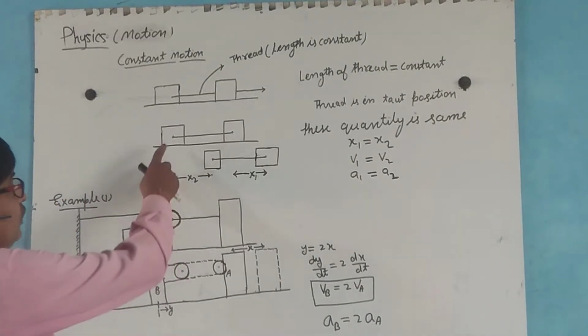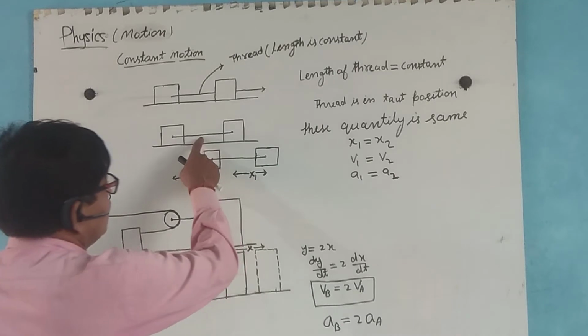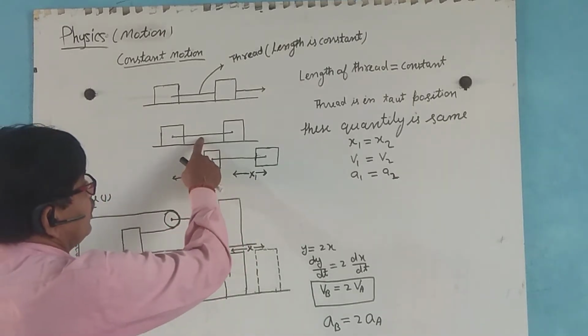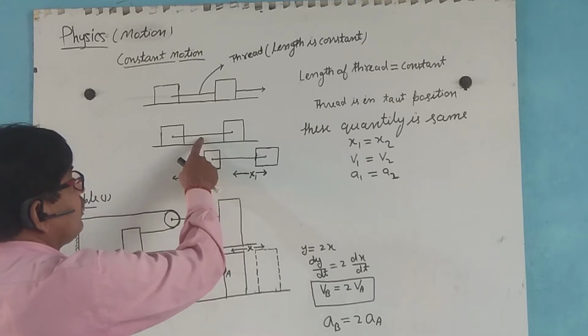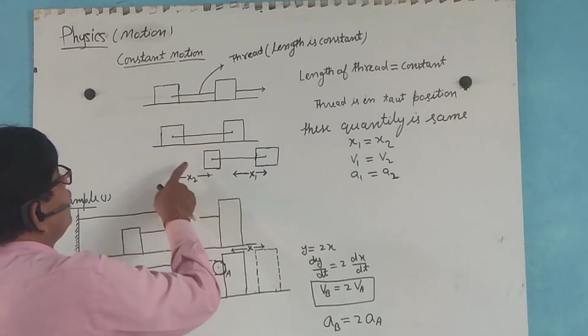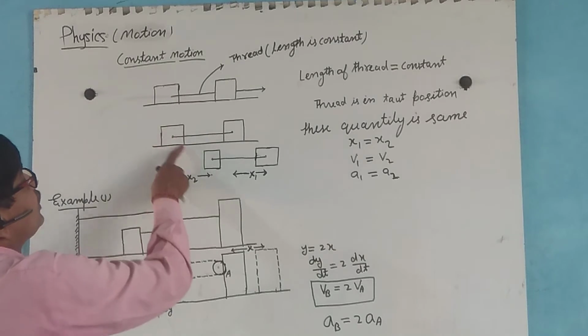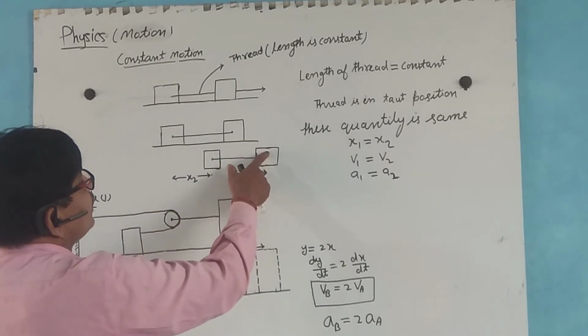Now here we take the two blocks, this and this. This is a thread, neither compressed nor elongated, and its length is constant. In the taut position, if the motion of this block is this, then this motion comes here.